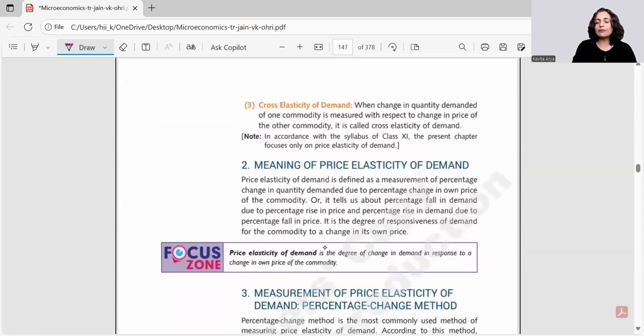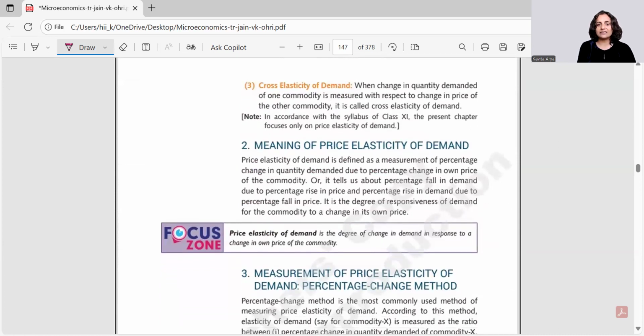But when we are talking about cross elasticity, what is this? Are you able to recall? We talked about related goods, and we said that X and Y are related to each other. If they are jointly used, they are complementary goods. If they are used in place of each other, they are substitute goods.